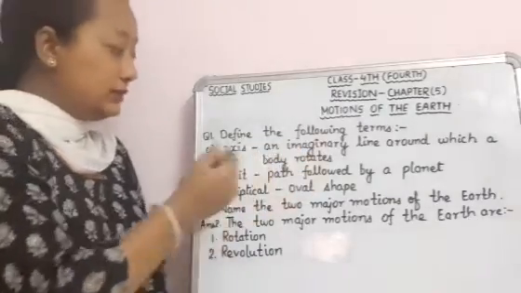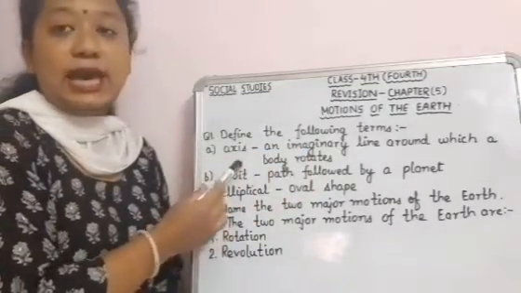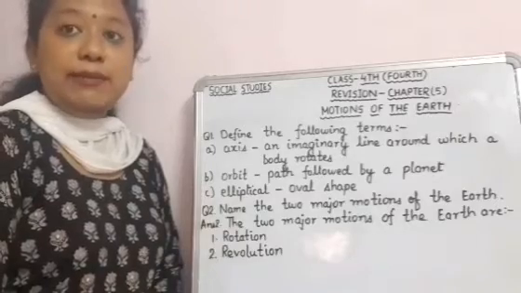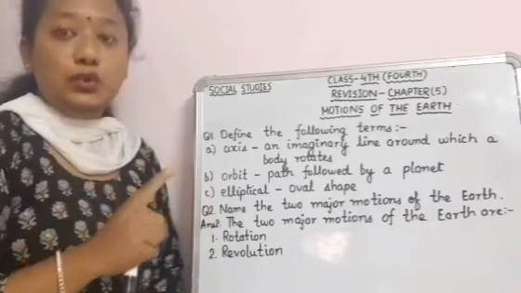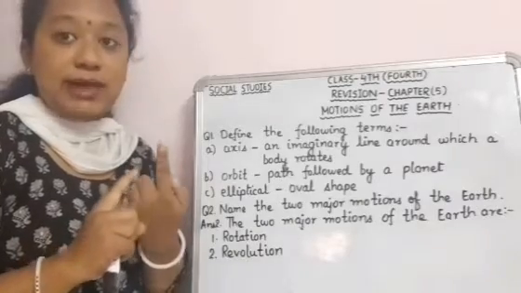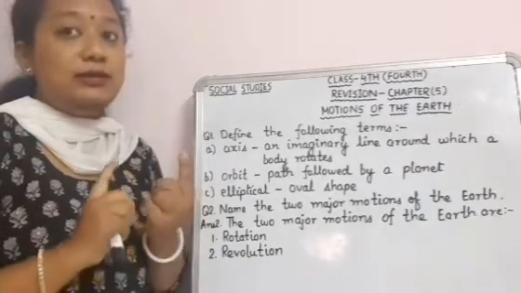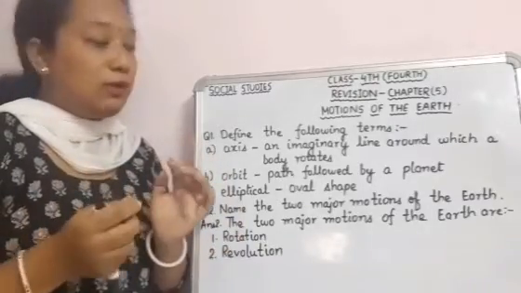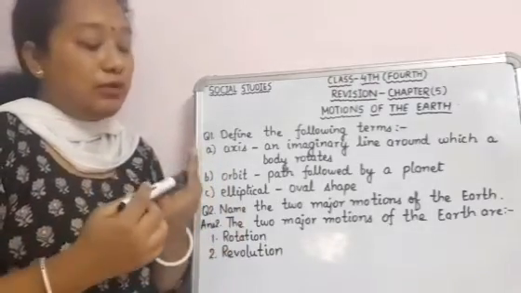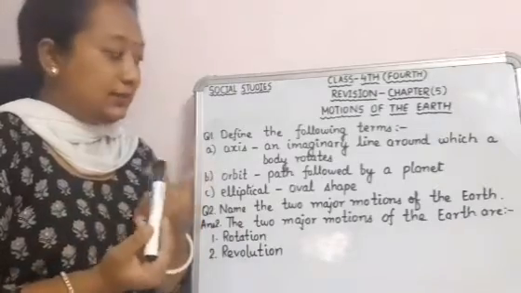Define the following terms. The first term is axis. Axis is an imaginary line around which a body rotates. Imaginary means that it is not exactly there, but we just imagine that line. And about that axis a body rotates.